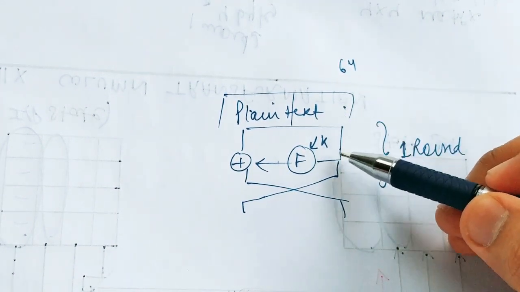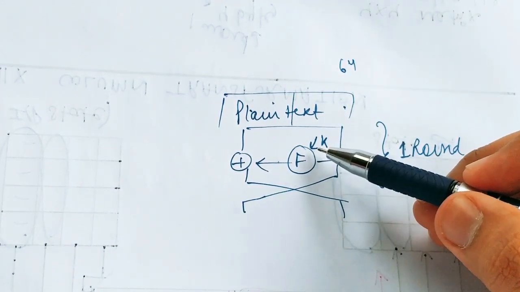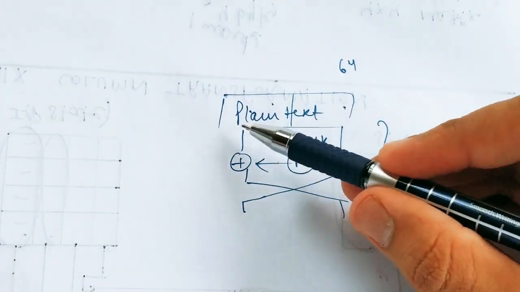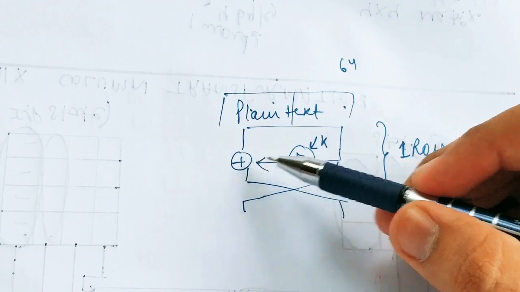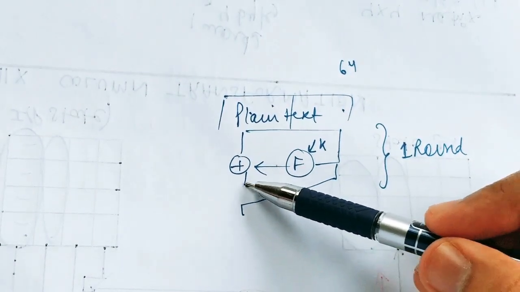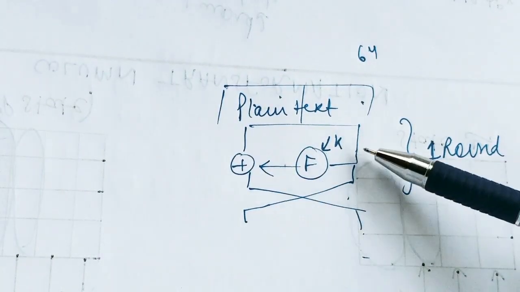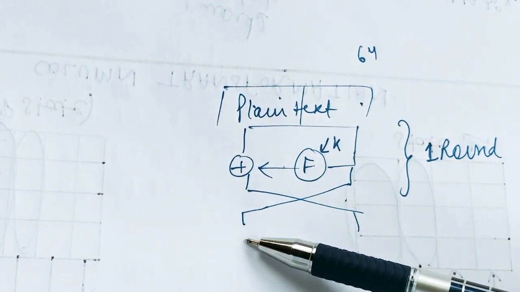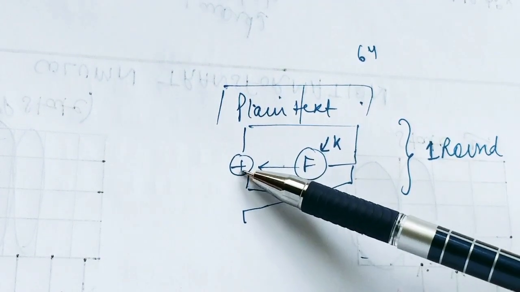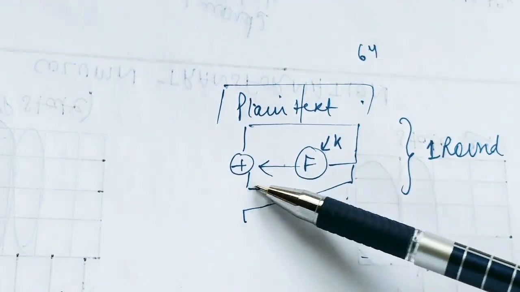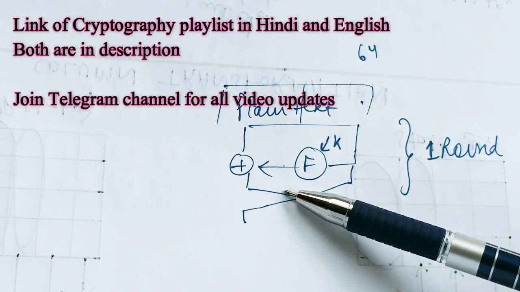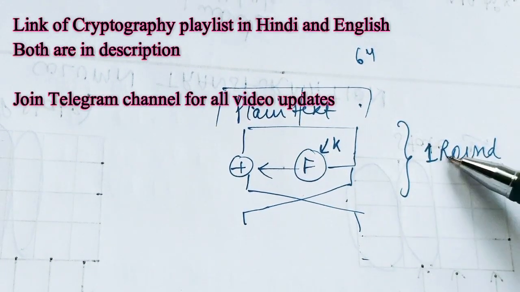We will pass these 32 bits through a function, and using a key, we'll get some output. This output and these left 32 bits will be XORed, and we'll get some output over here. After the operation, we'll take the right 32 bits and give them as the left bits for the next function, and we'll take these 32 bits and give them as input for the next round, right? So here we are just swapping the bits. This was one round in the Feistel structure.